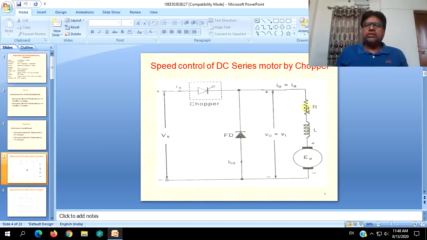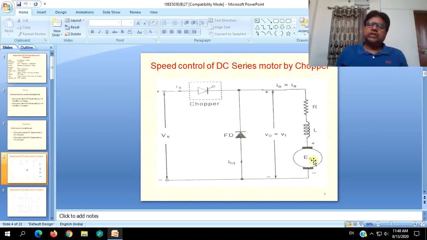So you can regard this R and L to be the resistive and inductive components of the series field, that is R series and L series, and RA, LA and EB, or here it is shown as EA. They comprise the resistive and inductive components of the armature and the back EMF induced inside the series armature.